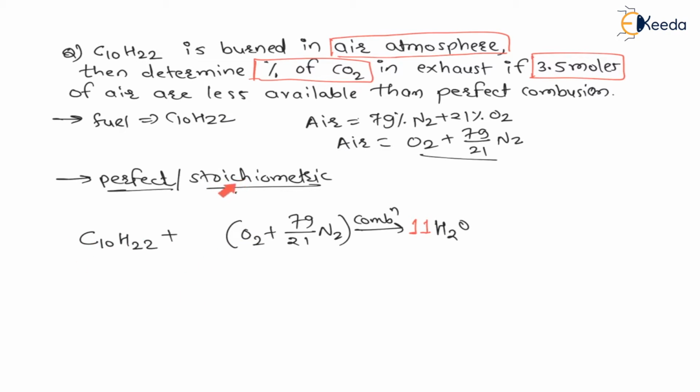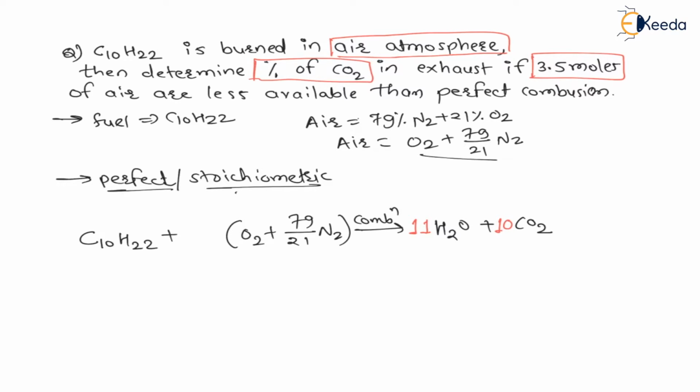And for perfect or stoichiometric combustion, there will be carbon dioxide only in the pollution or exhaust. Therefore, plus carbon dioxide, CO2. And my dear students, for one carbon dioxide, one carbon is required. See, here there is a C, right? Therefore, there are 10 carbons in C10H22. Therefore, they will form 10 carbon dioxide. Therefore, there will be 10 carbon dioxides in the exhaust, right?